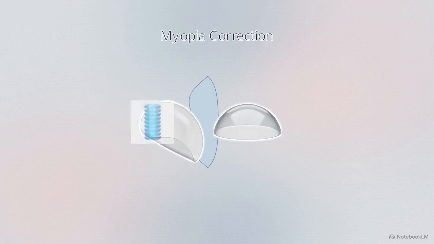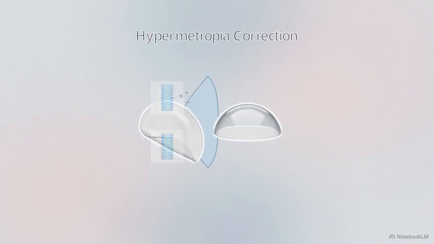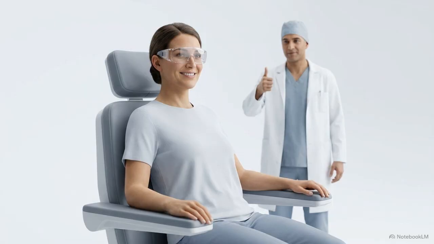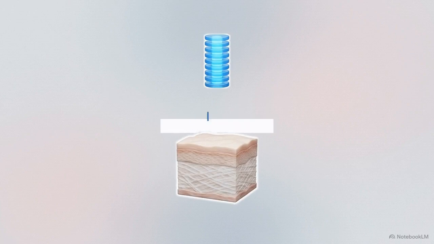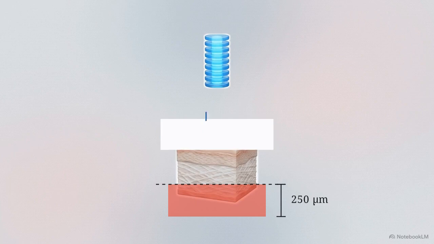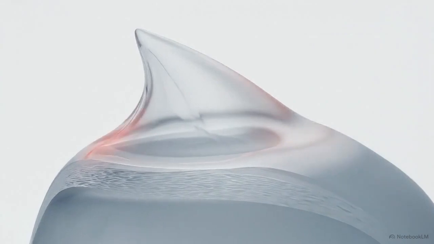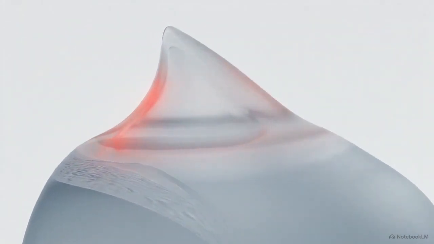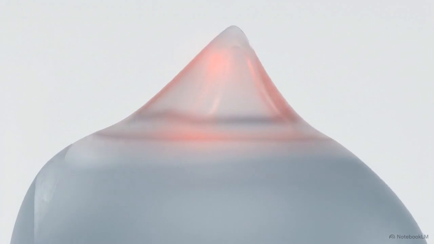An excimer laser vaporizes tissue to a precise depth, flattening the central cornea to correct myopia, or ablating the periphery for hypermetropia. LASIK dominates refractive surgery, offering rapid visual rehabilitation, high postoperative comfort, and minimal stromal haze. But the amount of refractive error we can correct is dictated by a strict biomechanical limit. After ablation, a residual corneal base of at least 250 micrometers must remain intact. Breaching that 250 micrometer threshold causes corneal ectasia. The thin stroma simply yields to normal intraocular pressure and bulges permanently outward.